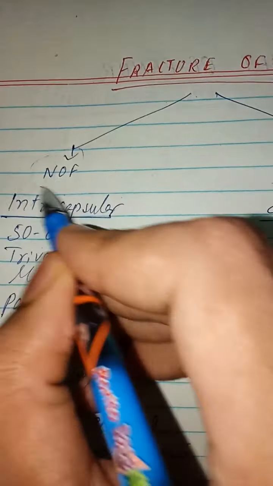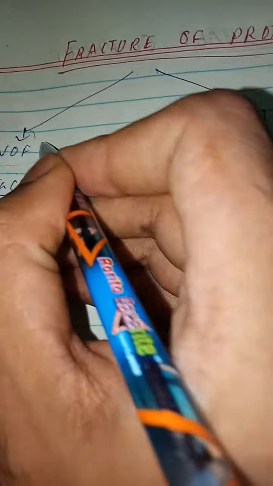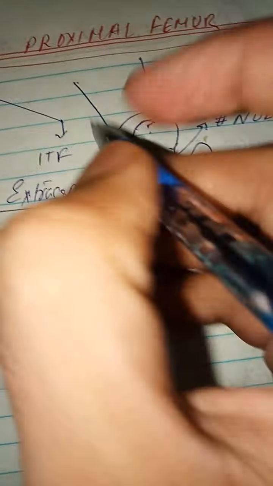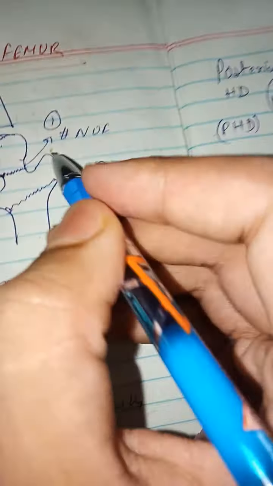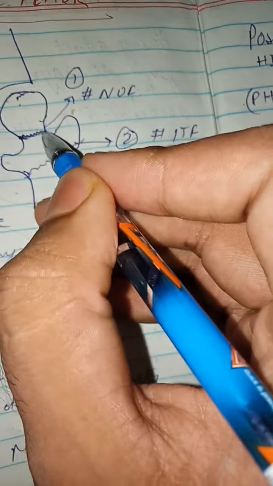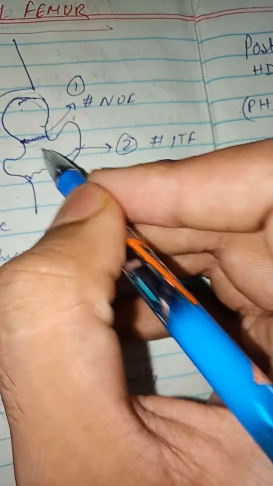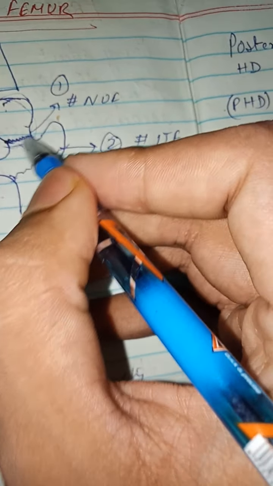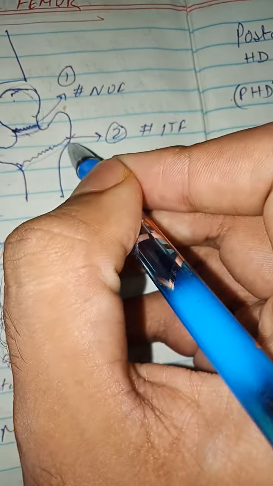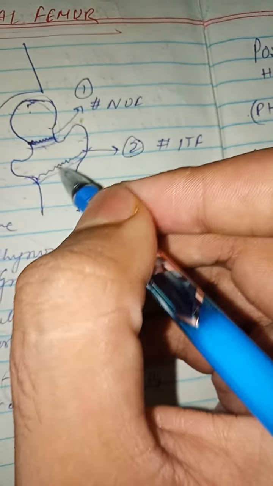Now coming to the fracture of the proximal part of the femur. So there is neck of the femur fracture, or intertrochanteric fracture. So this is the head of the femur, this is the neck of the femur. So there is a fracture of the neck of the femur, or there can be intertrochanteric, there is greater or lesser trochanter. In between that there is intertrochanteric fracture.